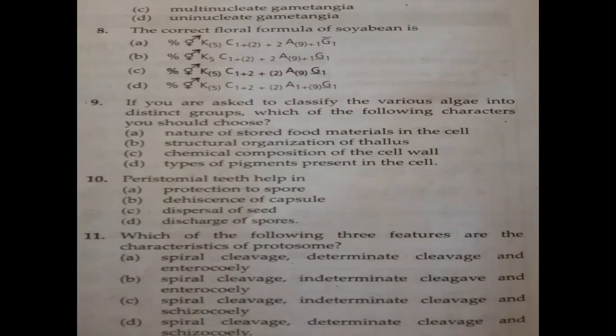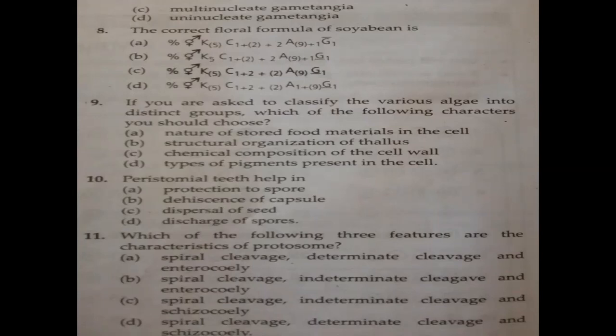Then question number 8. The correct formula of soybean is, you see, soybean comes under which family? You just see that. The plant belongs to family Fabaceae, isn't it? Soybean belongs to the Fabaceae family. Under that, you have learned soybean, then pea, sem, moong, gram, etc. They come with a floral formula. Directly, you know this floral formula. Usually, all the members will have the same floral formula.